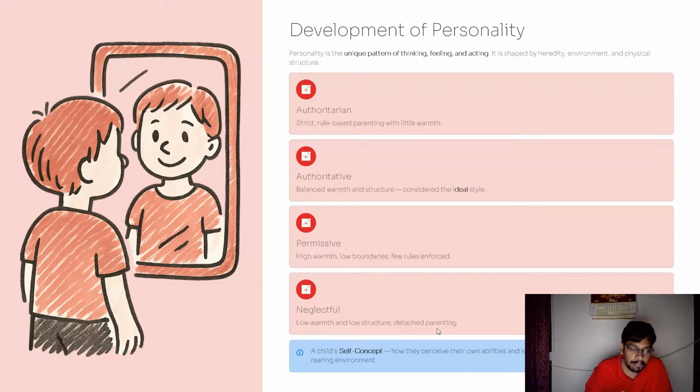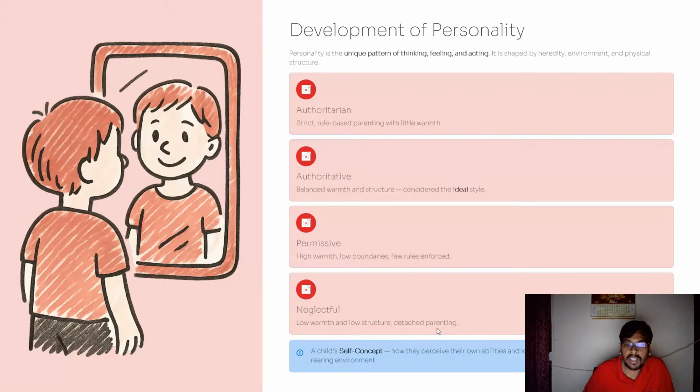If the child doesn't have proper parenting from the beginning, from the infancy stage, the personality is often neglectful. The child doesn't have any interest in anything. He doesn't think much. He feels himself like he's often neglected. So parenting is a very important aspect for the development of personality. Otherwise, it will impact the entire development process of the child.